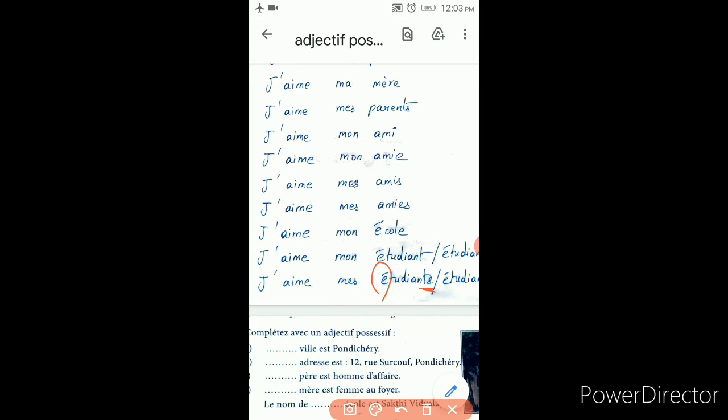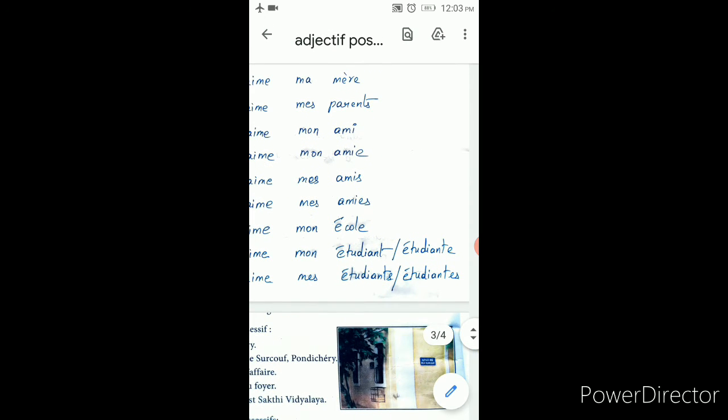Then the next one, I like my friends. Though it is starting with a vowel, it is ending with S, so it is plural. And this one also, though it is starting with a vowel, it is ending with ES. Yes, it is plural. So for plural, the vowel concept is not applicable. As usual, you have to apply the plural method here. So mes étudiantes, j'aime mes étudiantes.